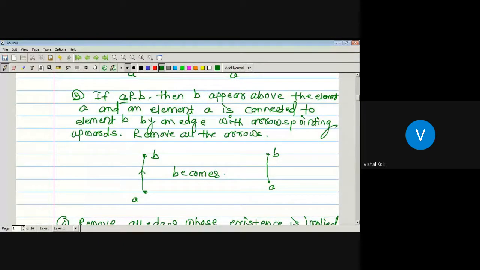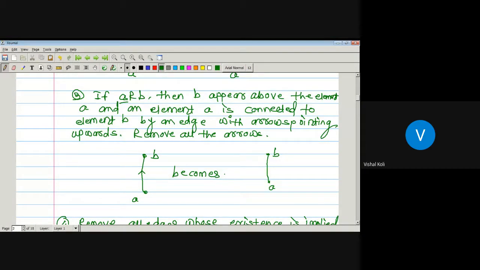If suppose an element A is related to B, as A is related to B, then B is somewhere at a higher level than the element A, and these two vertices are joined by an edge, and there is a direction in between these two vertices A and B. As A is related to B, the direction is from A to B, and this will be true for any A, B belonging to our given set.